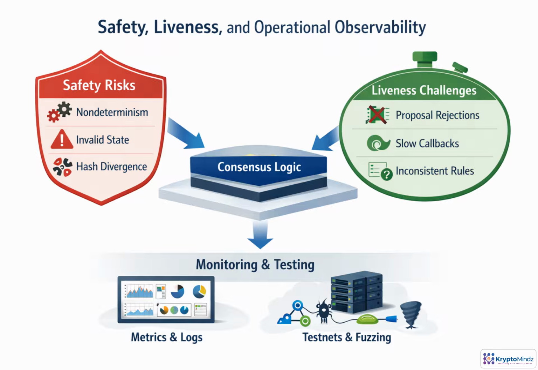Because ABCI++ moves application decisions closer to consensus, every callback becomes part of the system's safety and liveness story. Safety means deterministic execution, valid state transitions, and matching app hashes across validators. Liveness means proposals are not rejected unnecessarily, callbacks finish quickly, and validation rules stay consistent. In production, this requires observability around latency, rejection reasons, filtering behavior, commit status, and mismatch alerts. Before mainnet, prove those assumptions with testnets, simulation, fuzzing, and chaos testing.